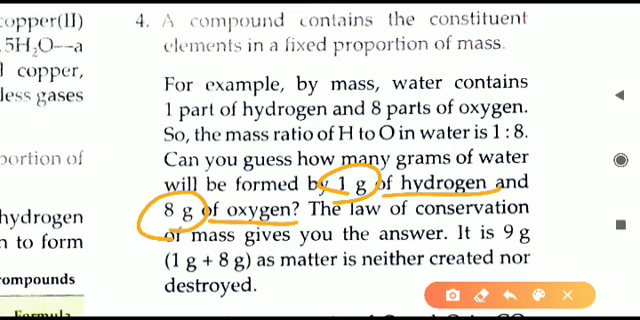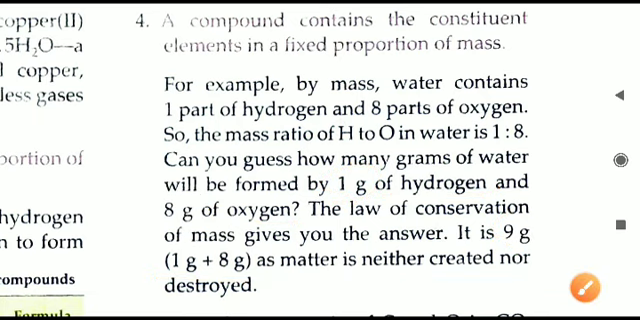What will form now? You just combine both of them, hydrogen and oxygen. 1 plus 8 will give 9. So we will get 9 grams of water. That is according to the law of conservation of mass, because mass cannot be created and it cannot be destroyed, so it will only be added here. 1 plus 8 will give 9 grams of water. So that is point number 4: there is a fixed ratio of mass.